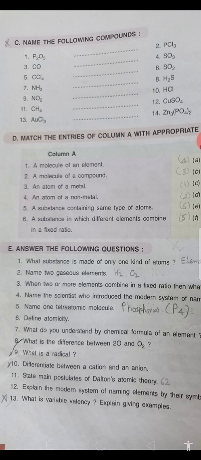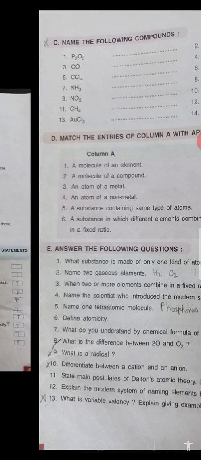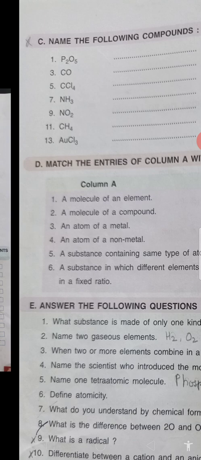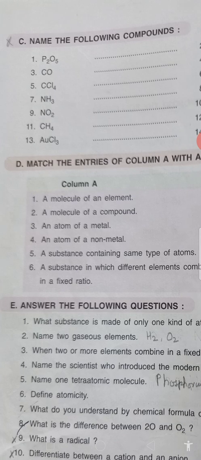Then NH3 is ammonia. NO2 is nitrogen dioxide. CH4 is methane, or it can be called carbon tetrahydride.